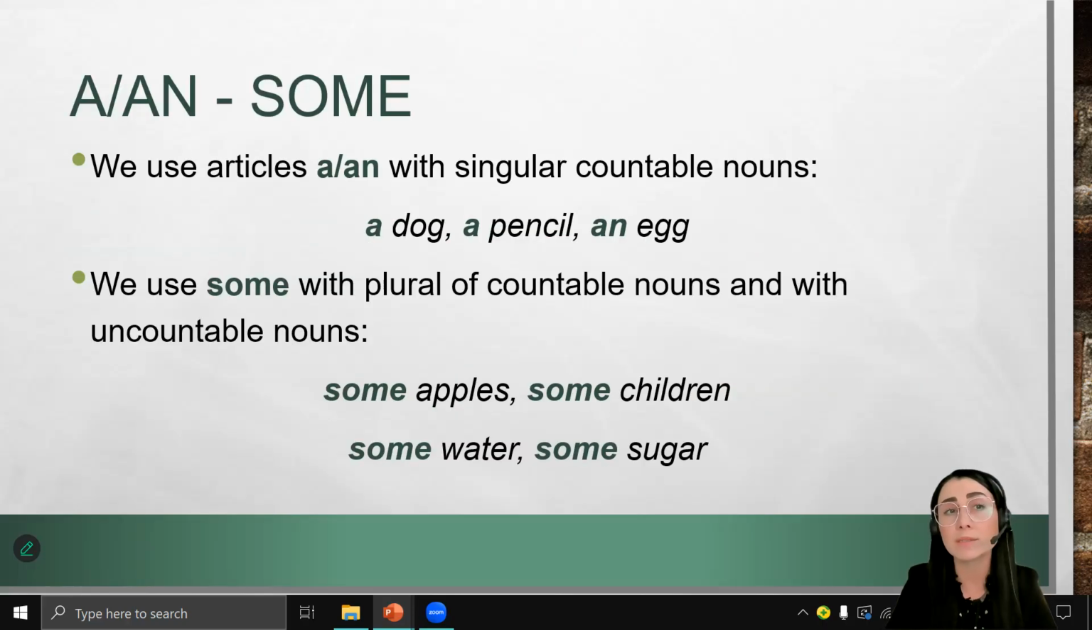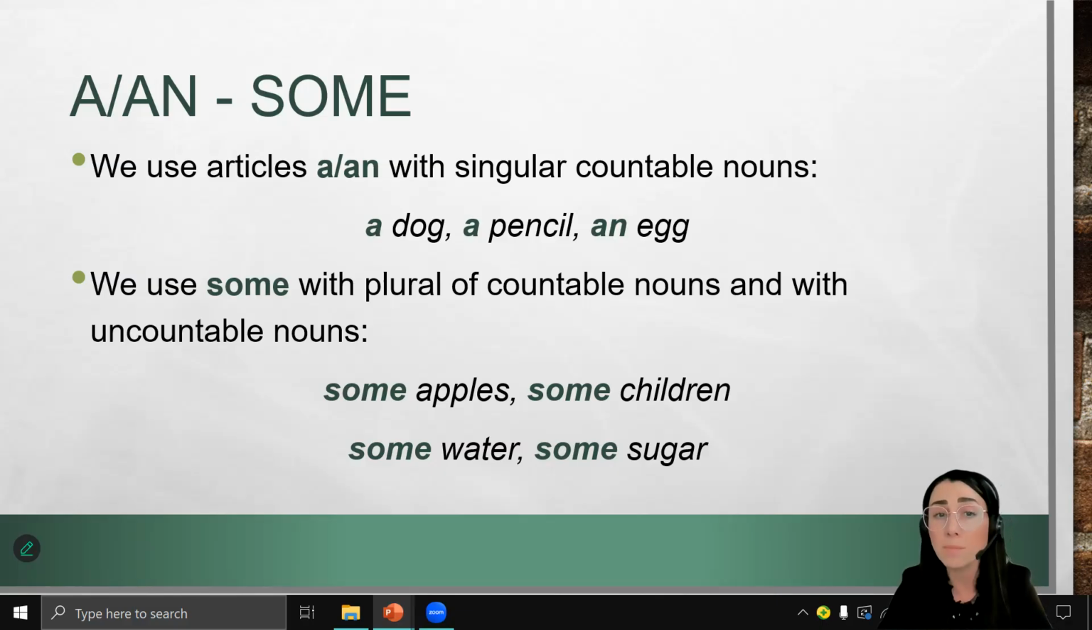We use articles a and an when we speak about one object, or one person, one thing, one animal. So a and an mean one. But if we have more than one, we can say the number 2, 3, 5, 10, 11, or we can say some when we don't want to say the exact number. We use articles a and an with singular countable nouns: a dog, a pencil, an egg.